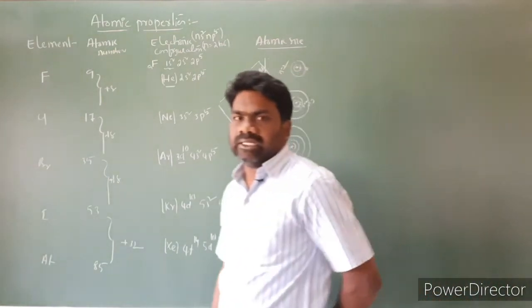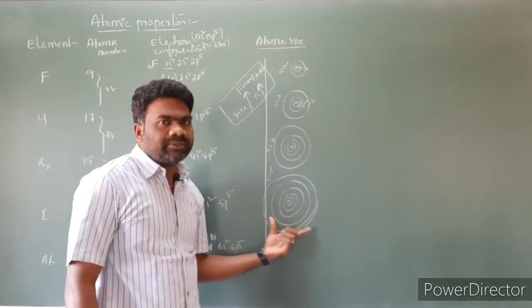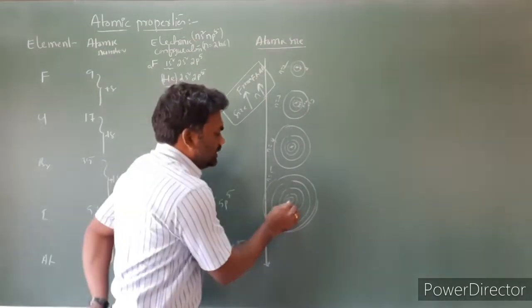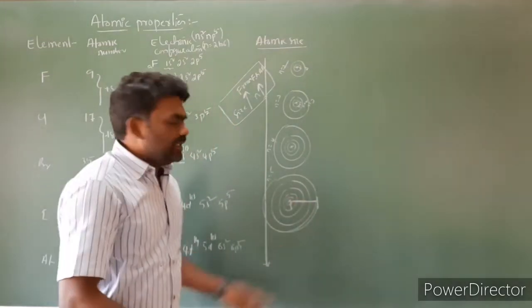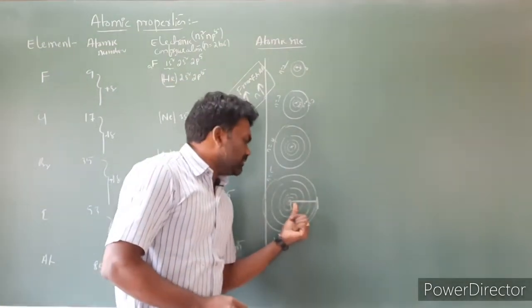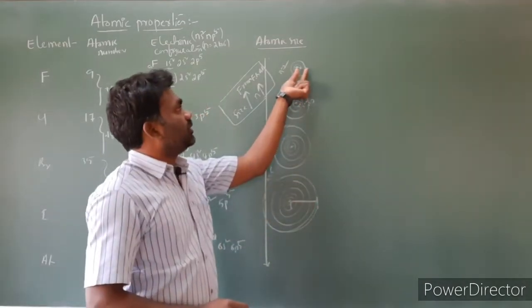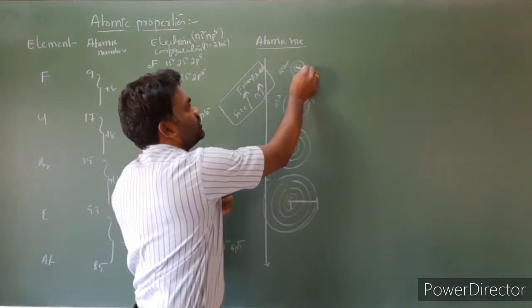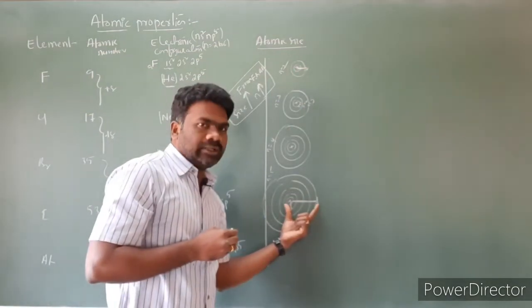So the number of shells is increasing. The N value increases from top to bottom, which is nothing but the number of shells increasing. As a result, the distance from the nucleus to the outermost energy level is going to increase. Here the distance from the nucleus to the outermost energy level is very long, but here the distance from the nucleus to the outermost energy level is very short. So this is a small atomic size, this is the large atomic size.